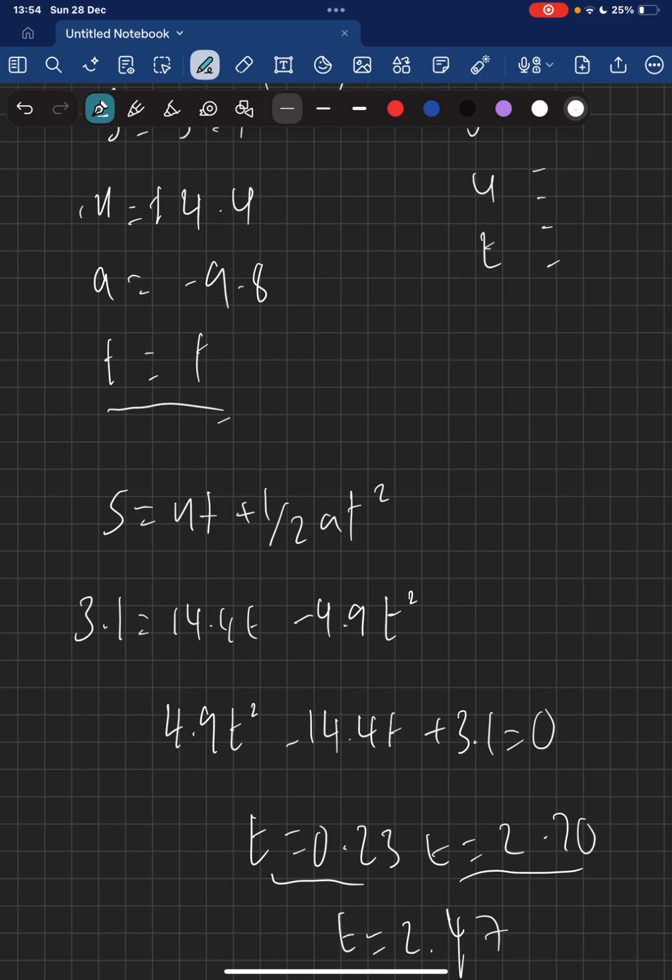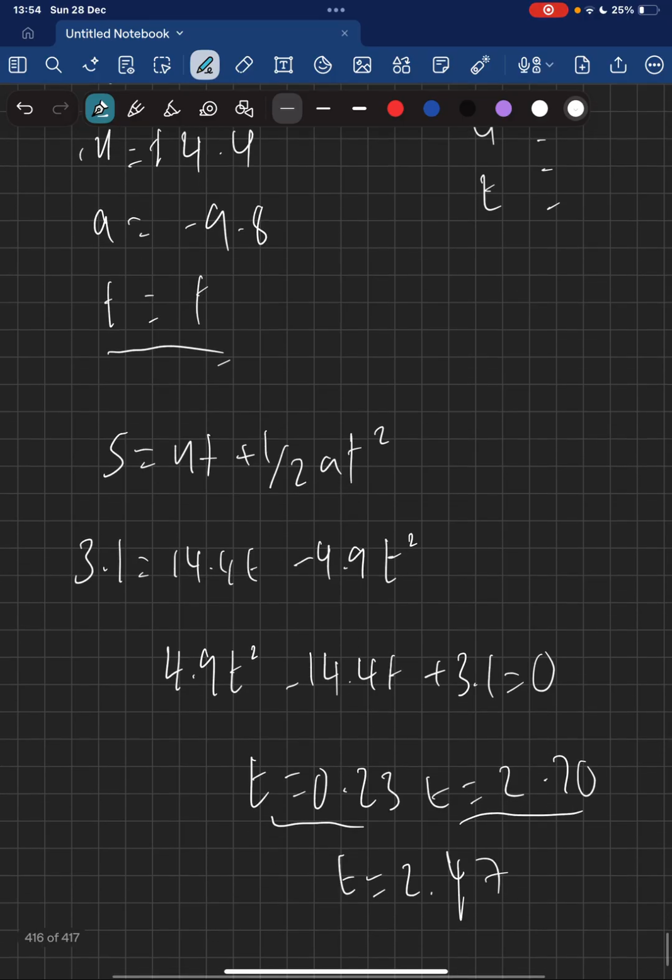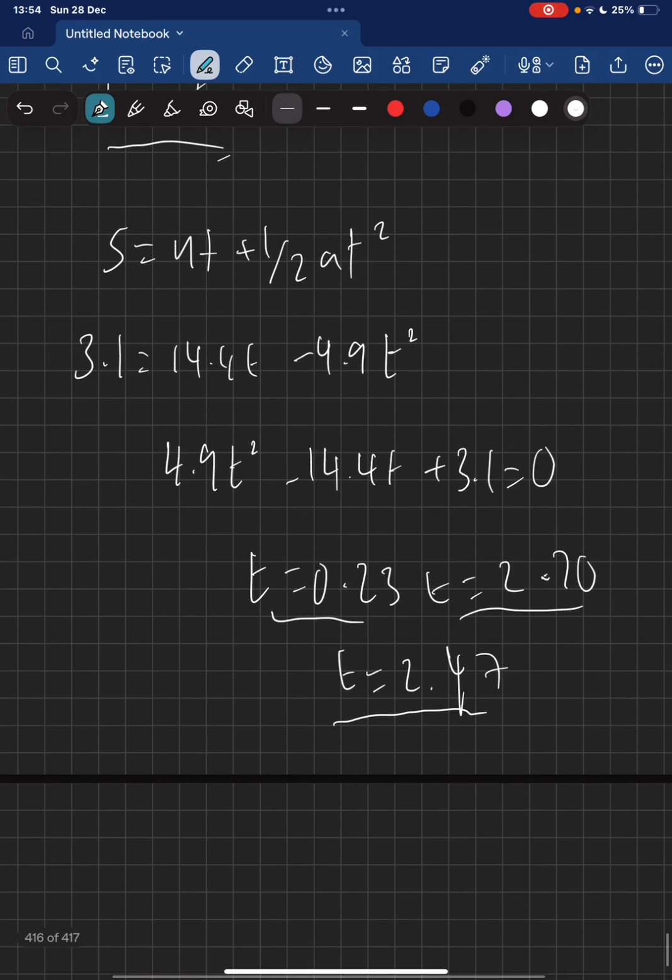And these are the 2 points where the ball is at 4 meters, above 4 meters, okay? So I just need to find the difference between these 2 points, and t equals 2.47.